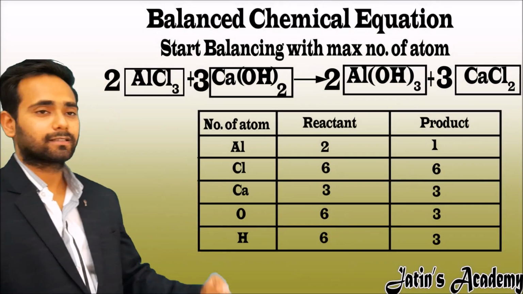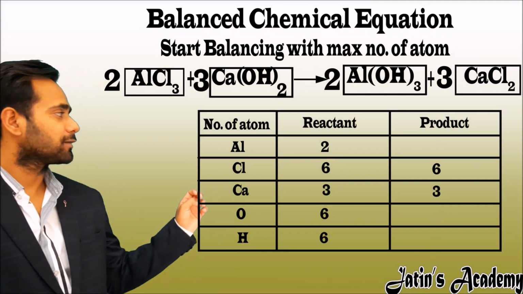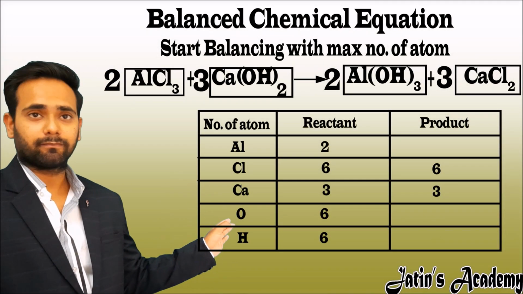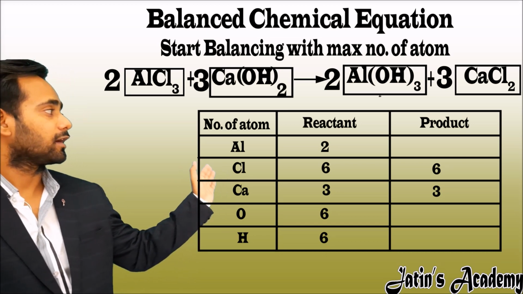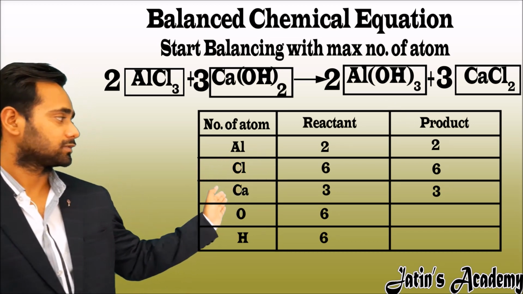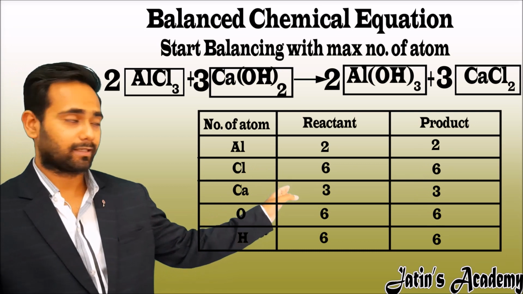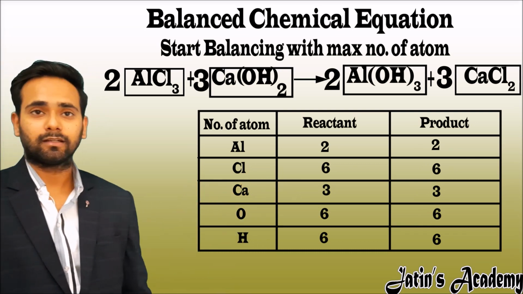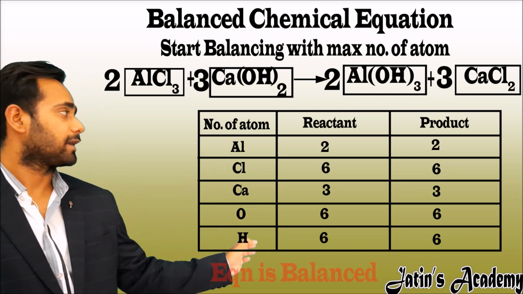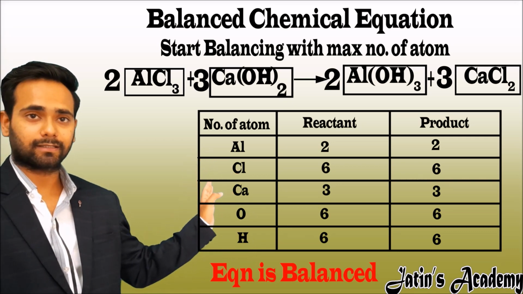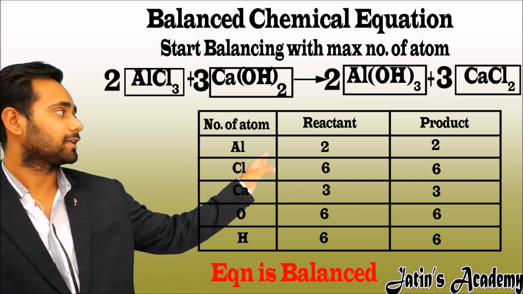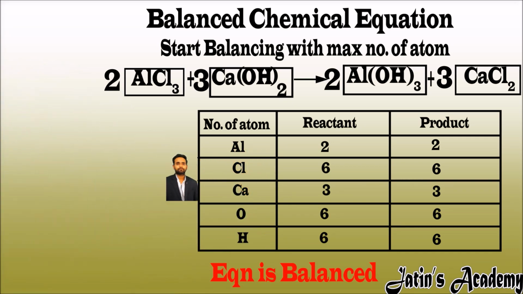Now start making the new table. In the new table the reactant side is the same, and on the product side aluminum gets 2 atoms, oxygen and hydrogen get 6 atoms. Now you can see our whole equation is balanced because the number of reactant side atoms and product side atoms are the same.